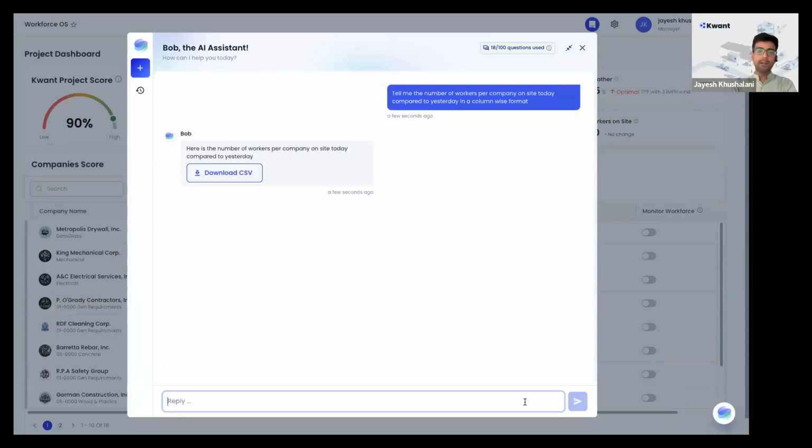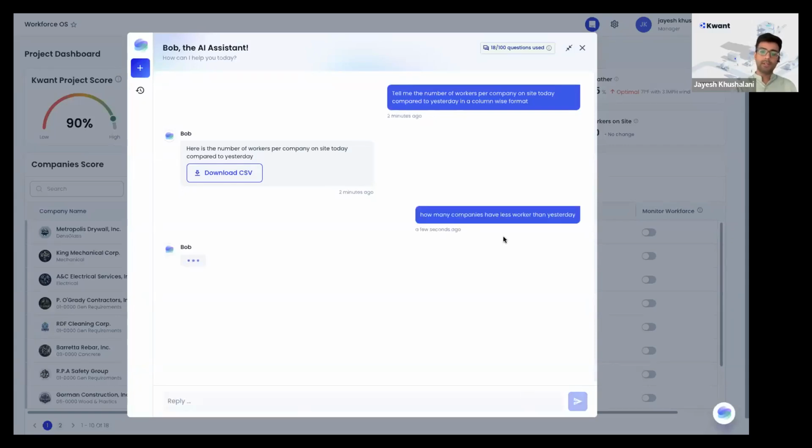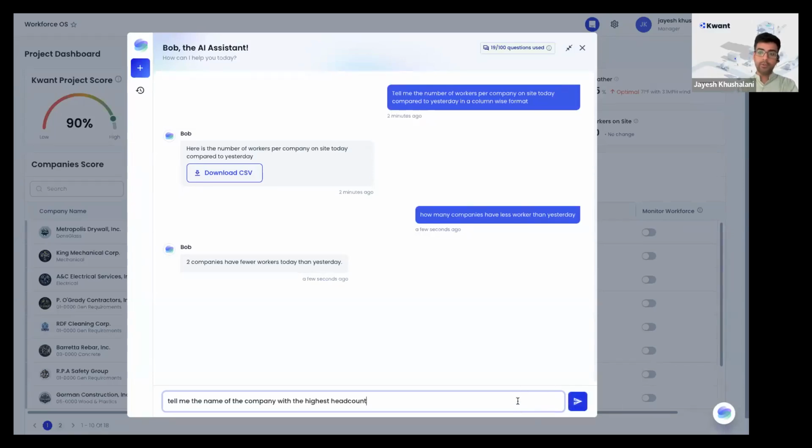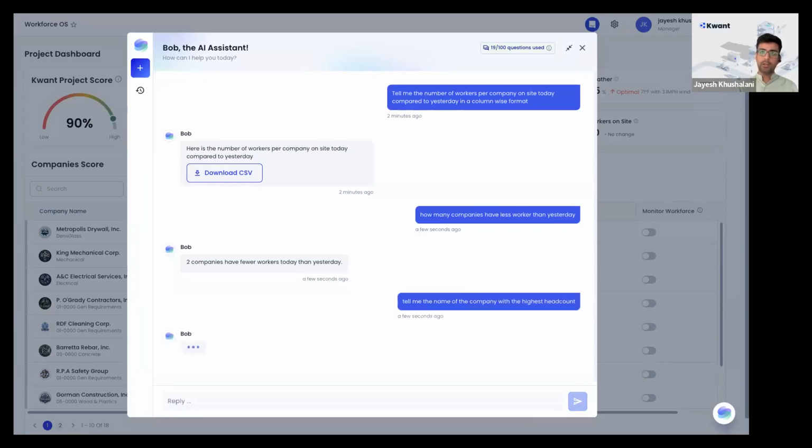So you can just keep asking, let's say I asked, now I want to know how many companies actually have fewer workers than yesterday at the job site today. You can simply ask that question and it will process the query and give you the answer, saying I have two companies that have this lower headcount compared to yesterday. Now you are more interested in which company has the highest headcount today on the job site. Same conversation, it understands the context that you are talking about headcount, so it will just keep building upon that context. So you can see A and C Electrical Services have the highest headcount on site today.